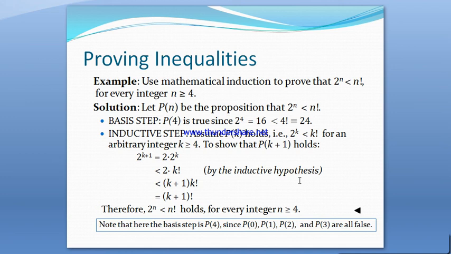Therefore, 2 power k plus 1 is less than k plus 1 factorial, which proves P(k plus 1) holds. Finally, by mathematical induction, we can now say that 2 power n is less than n factorial for every integer n greater than or equal to 4.